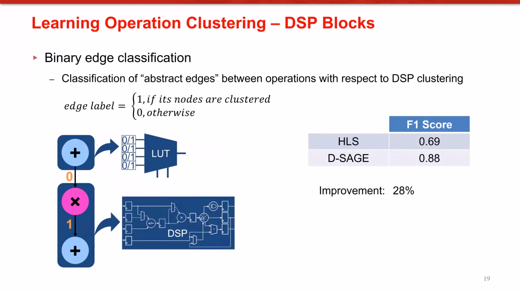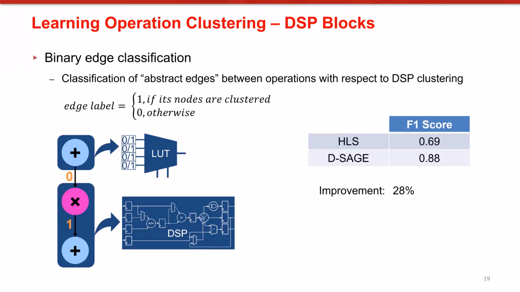With this in mind, we formulated the second learning phase of our problem, which is binary edge classification. Here, edges are abstract in the sense that they represent whether the nodes that belong to an edge are clustered or not. In other words, an edge is labeled 1 if its nodes are clustered into the same device resource. The node labels produced by the previous node classification task become an additional node feature for this new edge classification task.